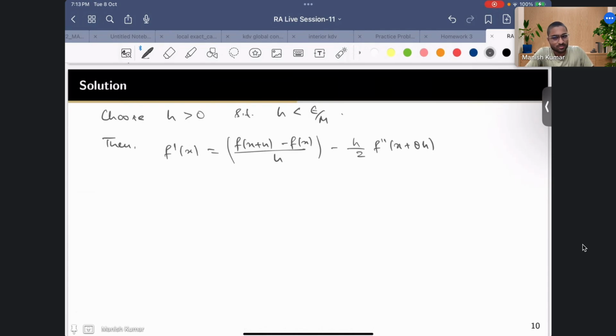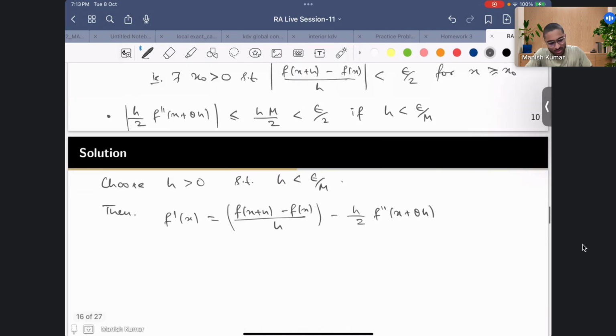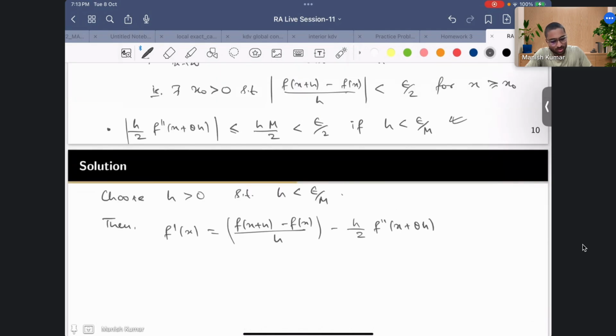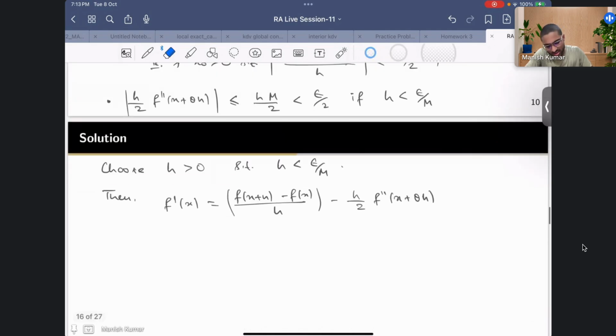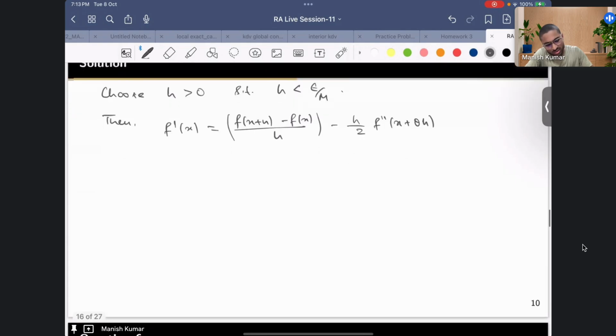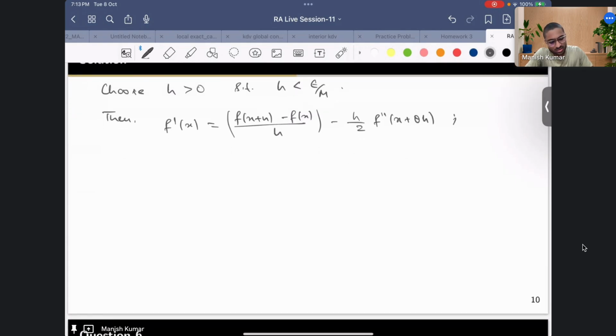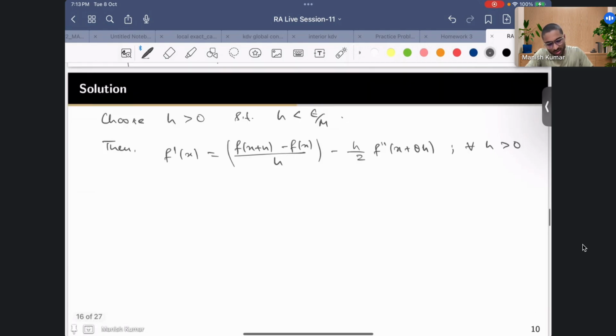This choice is coming from here. But anyway, I am choosing my h. This is true for all h greater than 0, right? This is what we have seen using Taylor's expansion. So I am in particular choosing my h to be sufficiently small, then my f prime is like this, correct?